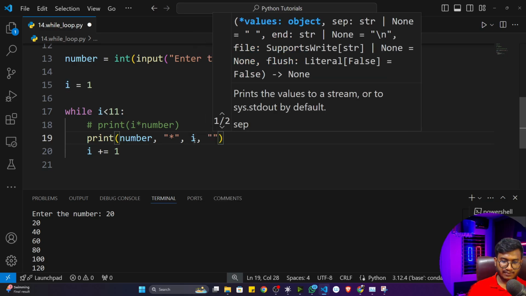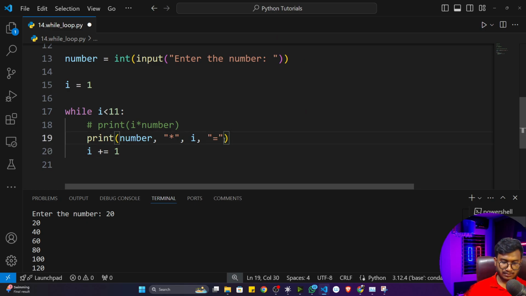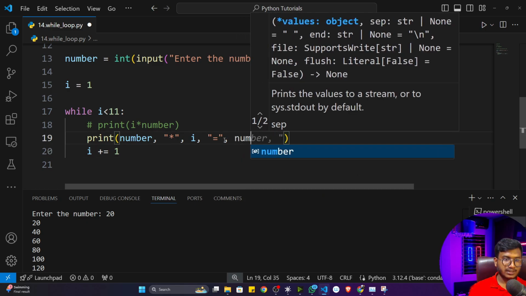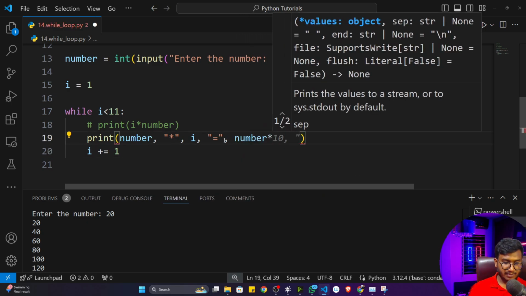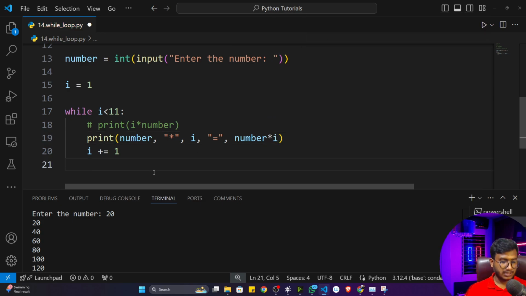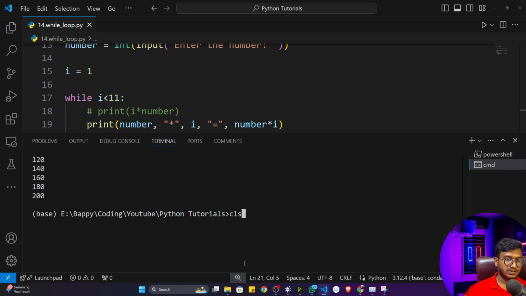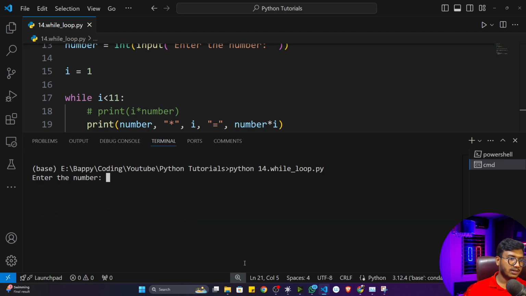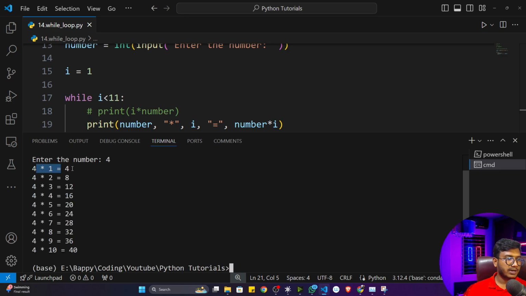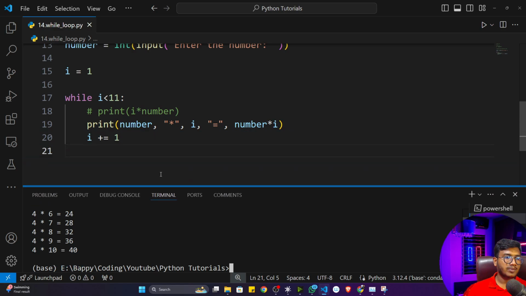Inside the string, I can give an equal symbol. Then after that, I will print the result, that means number multiplied by i. Now see, this program will look more beautiful than the previous one. If I execute it and calculate the multiplication table of 4, I can see 4 times 1, 4 times 2, 4 times 3, 4 times 4, and so on up to 10. That's how you can beautify your program. Everything is possible inside Python.